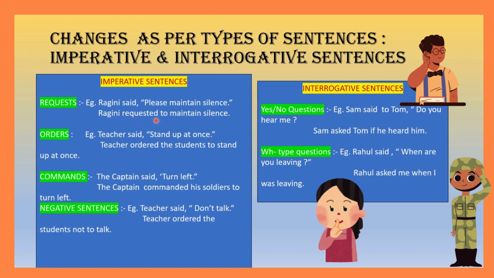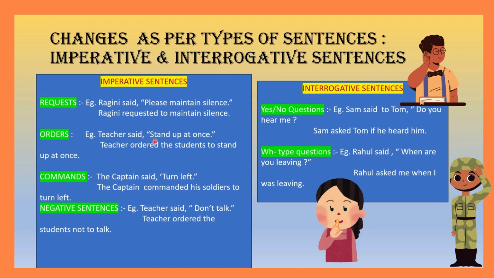Ragini requested. Now here we will not use that. We are going to use to infinitive. To. Ragini requested to maintain silence. The word please is not used in the reported speech because the word requested we have already used. So this is the format of change from imperative request sentence to reported speech. Ragini requested to maintain silence. Very easy.